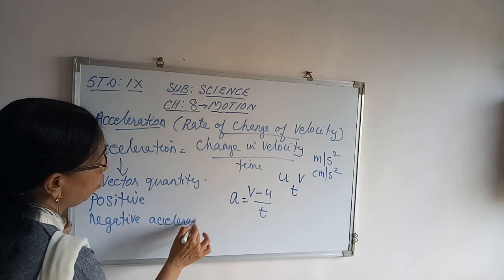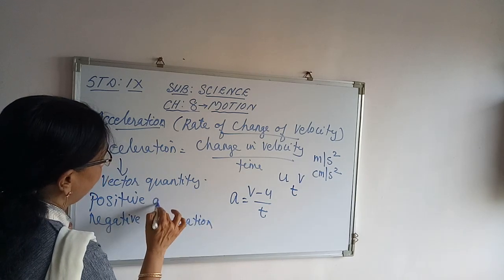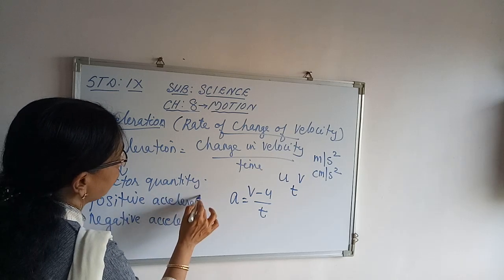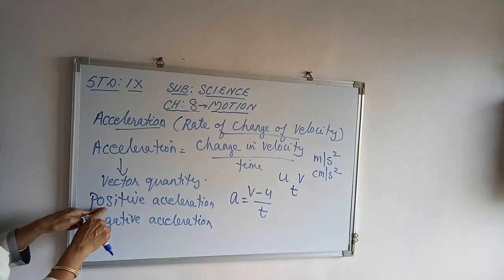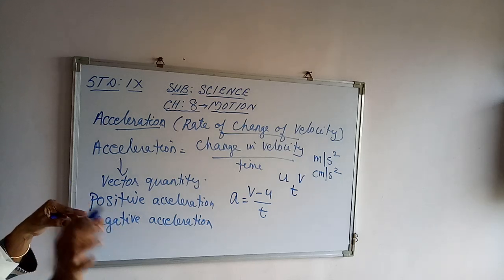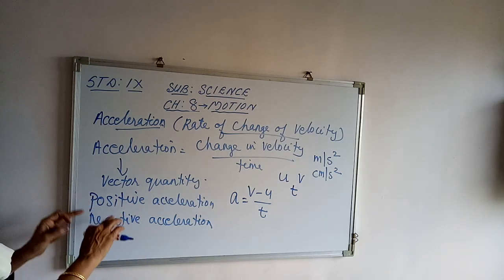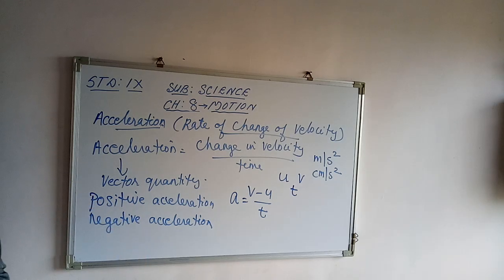When the acceleration is in the direction of the velocity, it is positive, and if it is in a direction opposite to the direction of velocity, then it is considered to be negative. Is that clear to you?